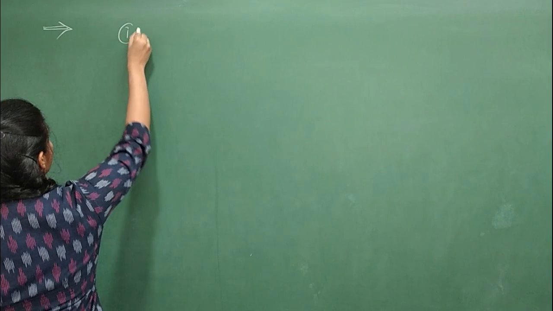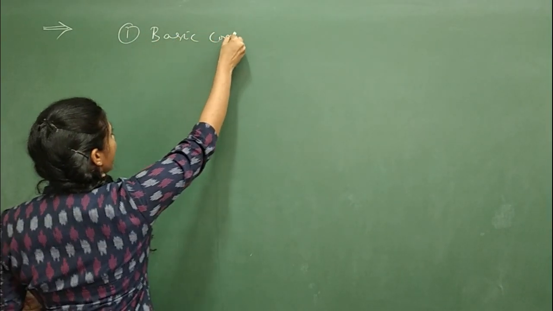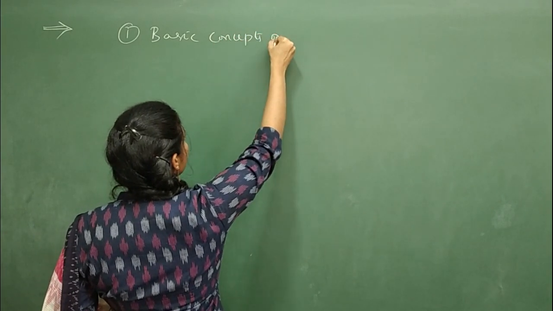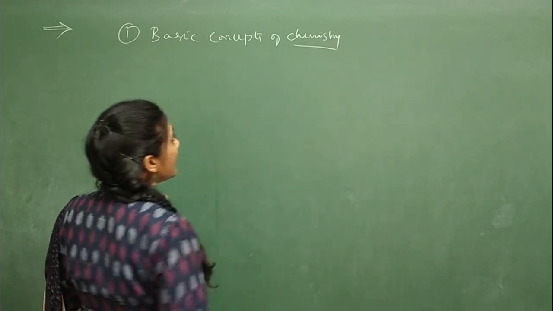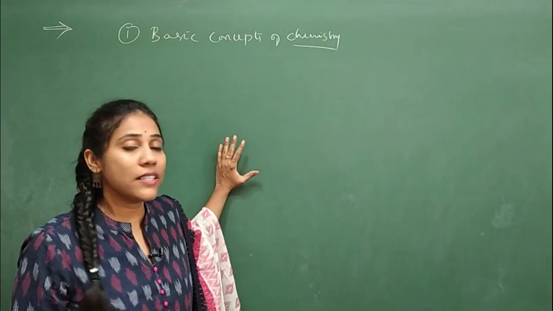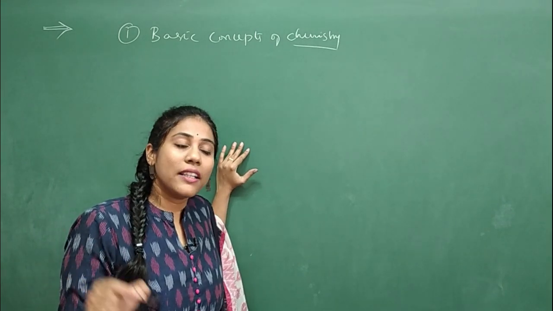The very first chapter in class 11 chemistry is basic concepts of chemistry, and this is a very important chapter. You will cover many basic aspects in it, and chemistry is not only a theoretical subject.